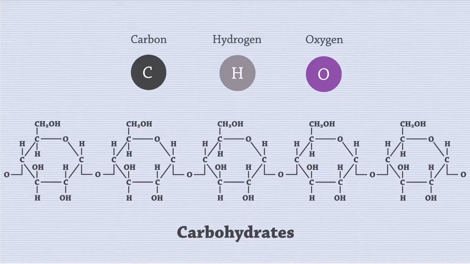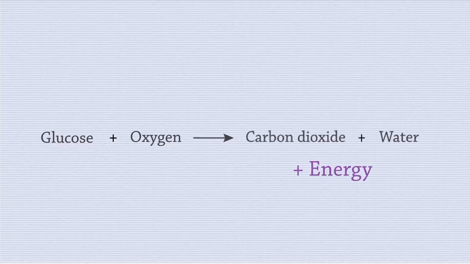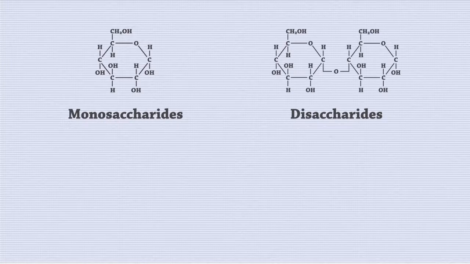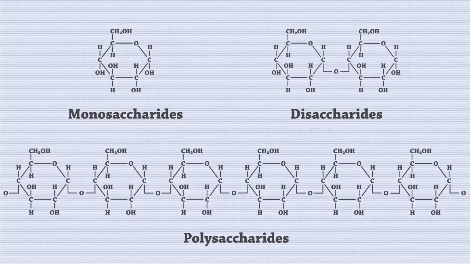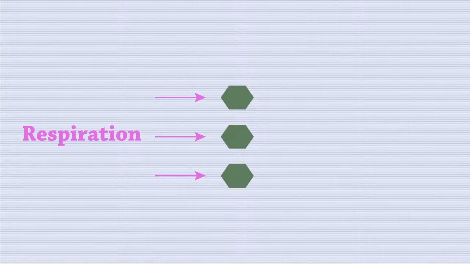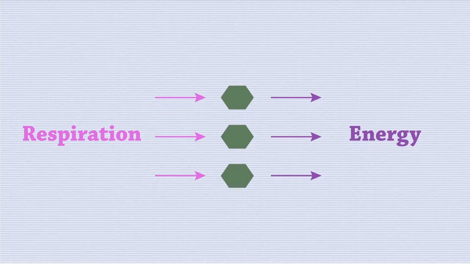In summary, these carbohydrates are polymers of simple sugars, made of carbon, hydrogen, and oxygen atoms, which provide fuel for living organisms. The energy is transferred when the sugars react with oxygen during respiration. They can exist as monosaccharides, disaccharides, or polysaccharides. Humans store fuel in the long term in the form of glycogen, which is a polysaccharide made of glucose subunits. This can be broken back into simple sugars, which can be respired when required to give us energy.